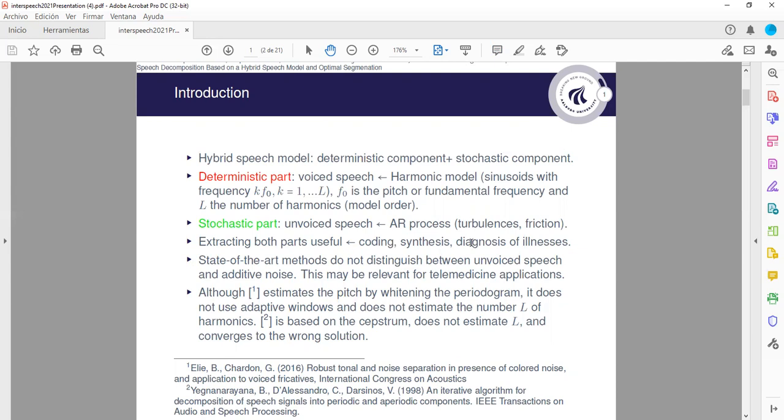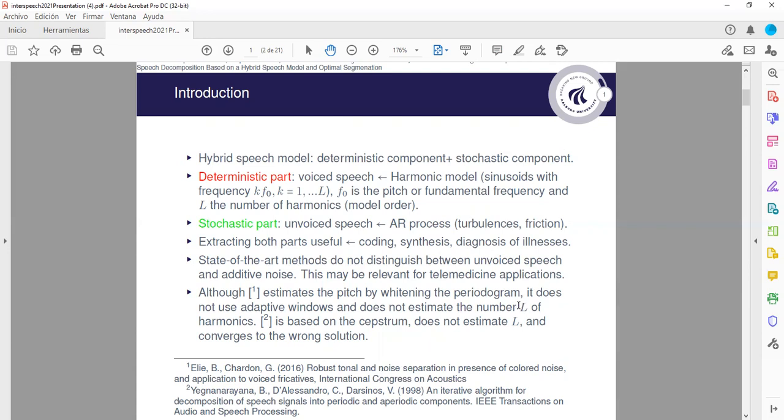illnesses. The problem with some state-of-the-art methods, such as 1 and 2, is that they don't distinguish between unvoiced speech and additive noise. When they extract something that is so-called stochastic, everything which is stochastic is integrated in that extracted component. But for example, in telemedicine applications to diagnose illnesses from speech, this differentiation between unvoiced speech and background noise is necessary. And there are some problems with these state-of-the-art methods.